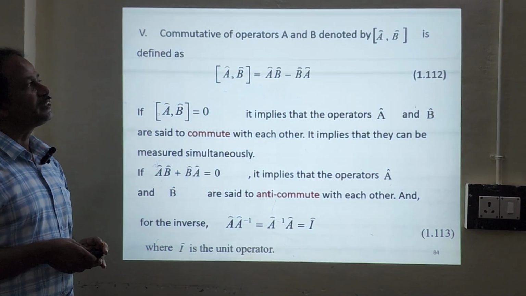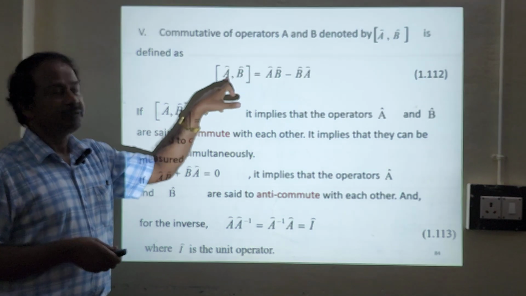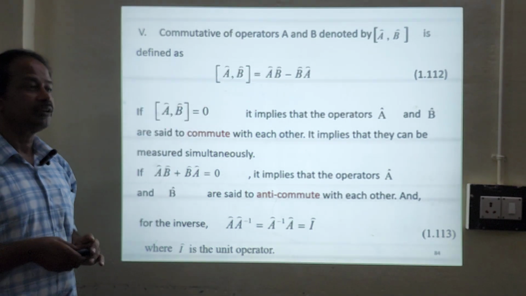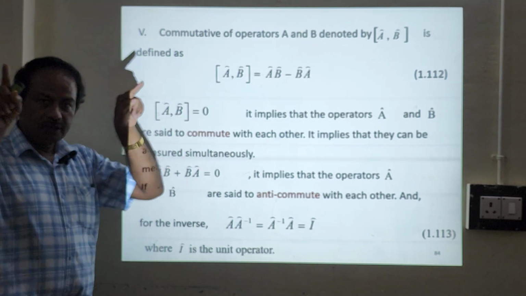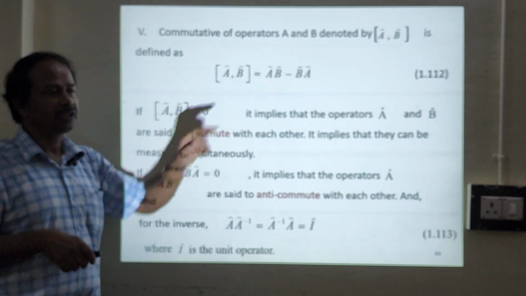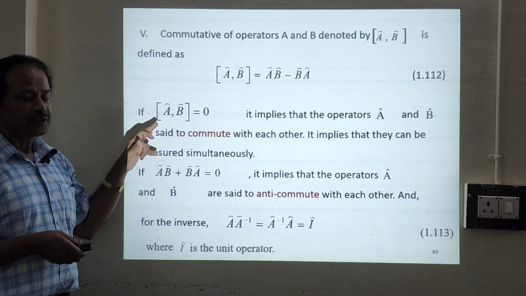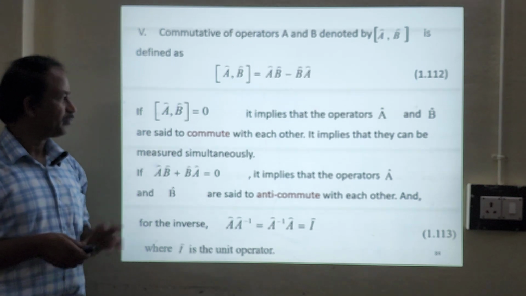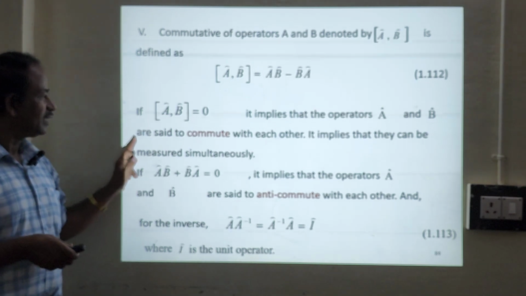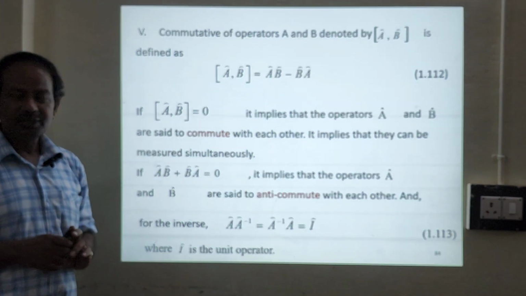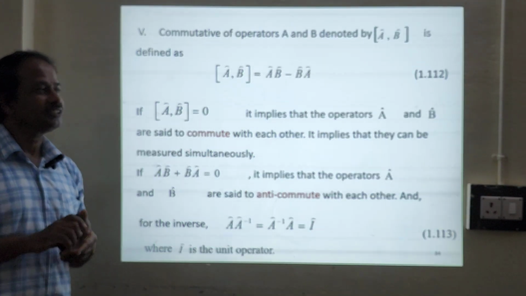Then the commutator of operators A and B, denoted as [A, B], equals AB minus BA. A very, very important concept in quantum mechanics, the commutator, written with this bracket [A, B], which is equal to AB minus BA. Suppose [A, B] = 0. It implies that they are said to commute with each other. If the answer is 0, that means they commute with each other.